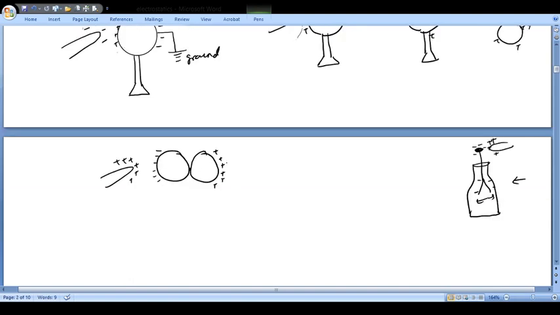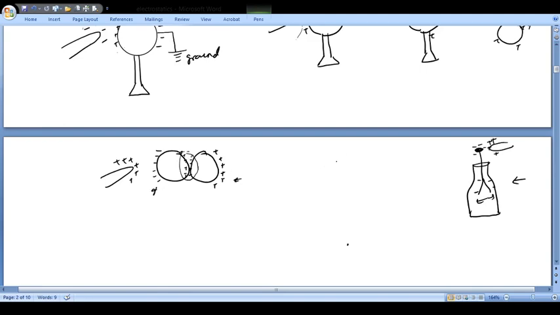Then if you have two spheres in contact like this, then the distribution is going to be positive, negative. Now if you want to see the intermediate step, basically this will be positive, negative, negative here, positive, and there positive, negative, and then again positive. Since these are touching each other, this will get neutralized, and therefore the overall figure is going to be negative on this side and positive on this side.